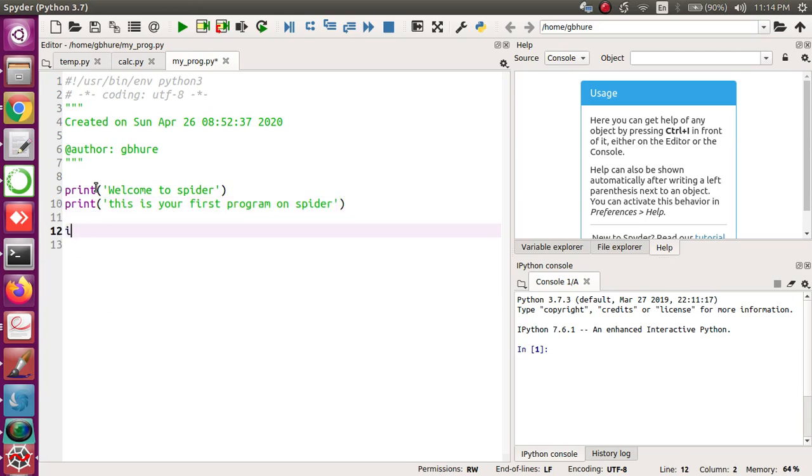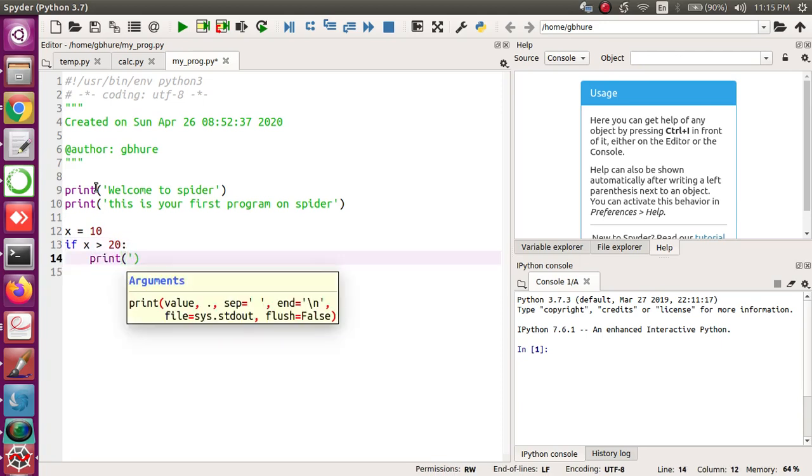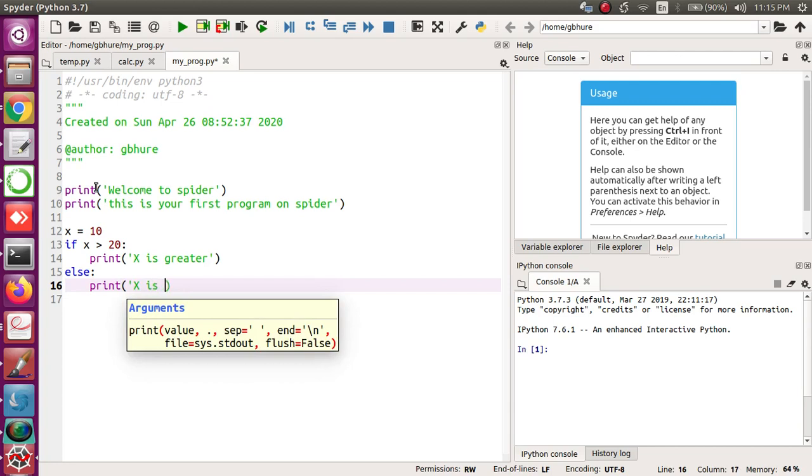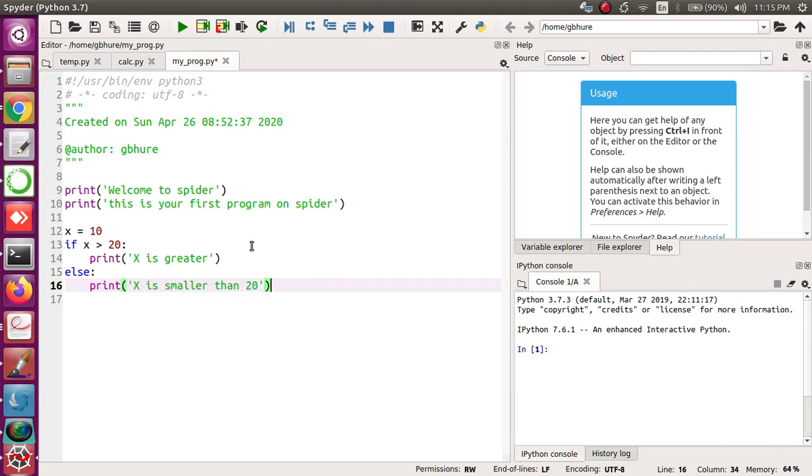Maybe you can write some variable here, x equal to 10, and if x is greater than 20, print x is greater. Okay, or you may have else and print x is smaller than 20. Okay, so for that matter you can write anything. I'm just taking a simple example to make you understand how this IDE looks like.